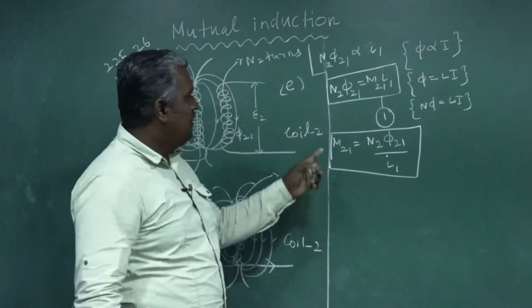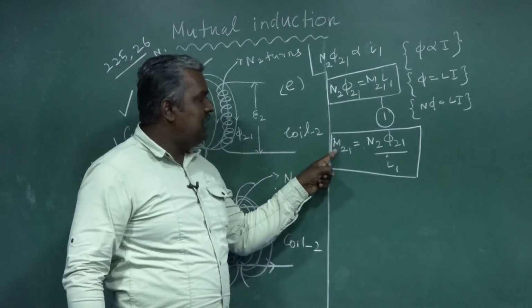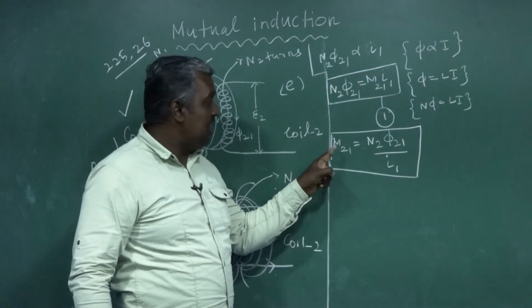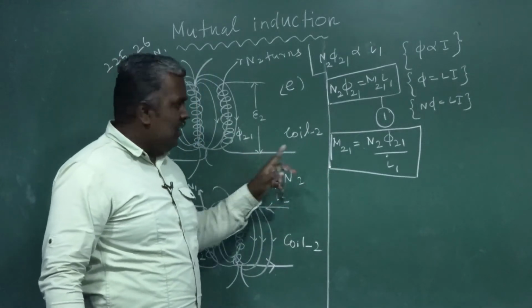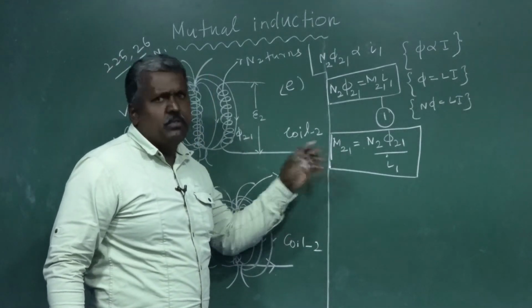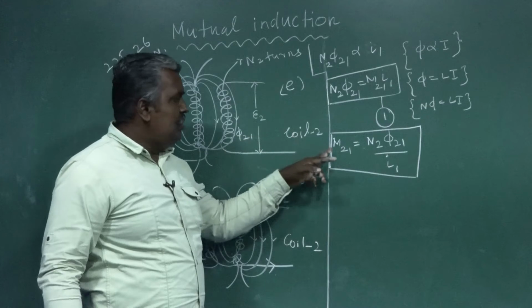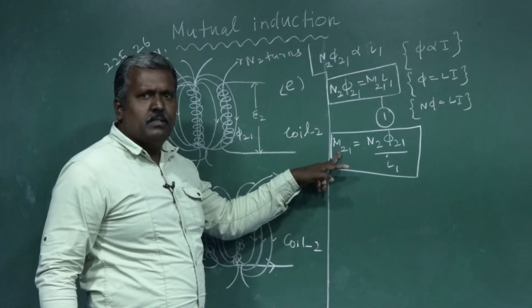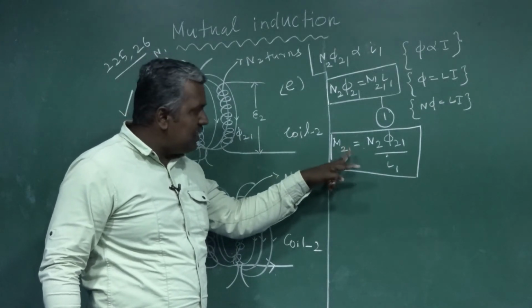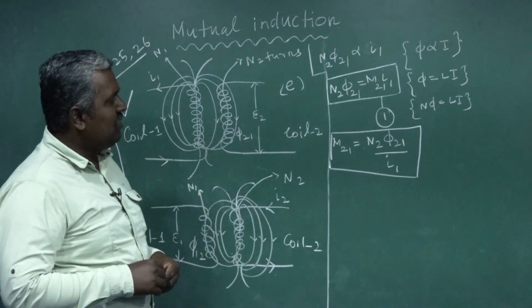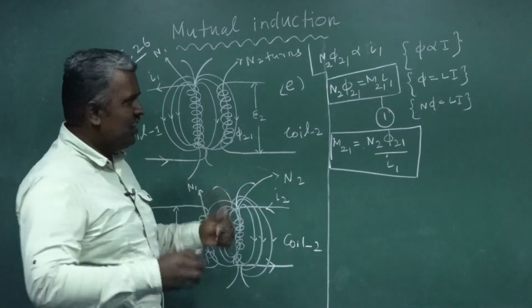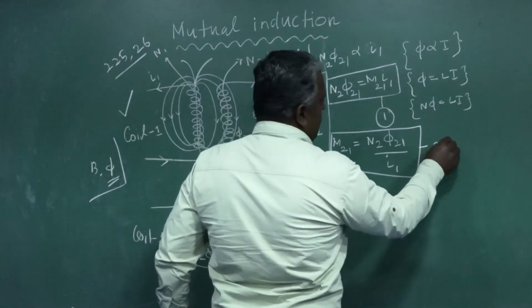Similarly, here M21 is the mutual inductance of coil 2 with respect to coil 1. That's all. M21 is equal to N2 phi21 by I1. This is the equation.